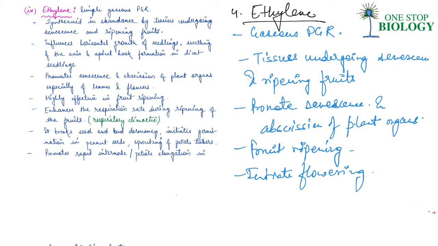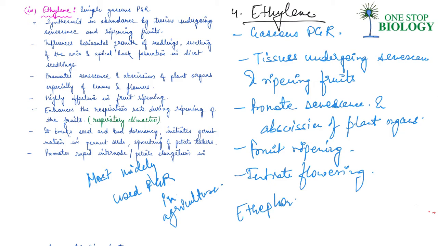Since ethylene regulates so many physiological processes, these are very important, the most widely used PGR. Ethylene is the most widely used PGR in agriculture, right? And the most widely used compound as a source of ethylene is